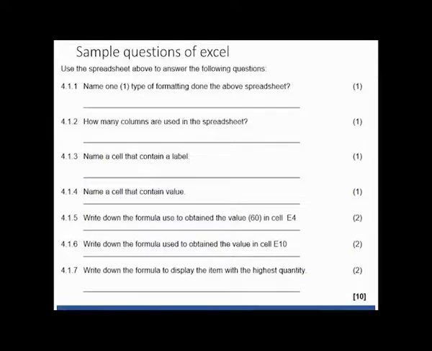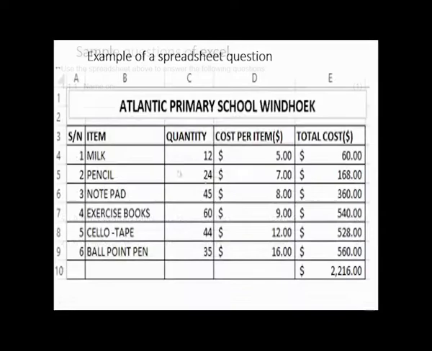Then look at name a cell that contains a label. A label is when you have alphabets. So this is a label, this is a label, this is a label, label, label, label, label, label, label. These are all labels. But the question is, you should mention the cell where those labels are.